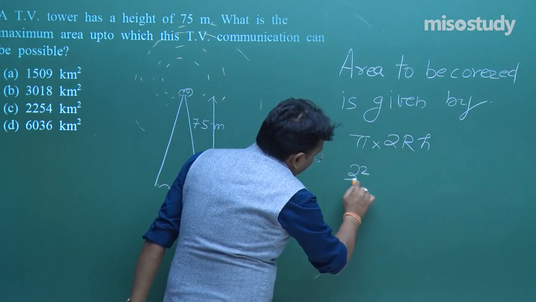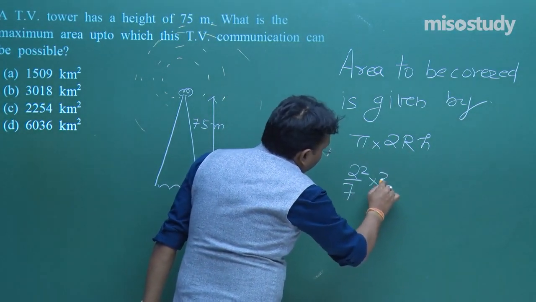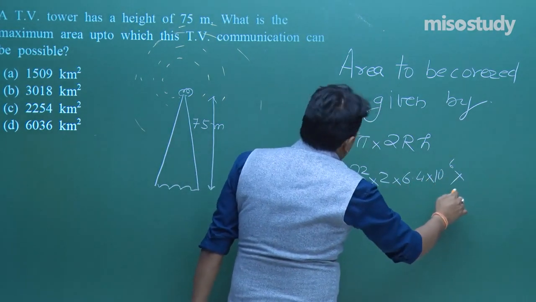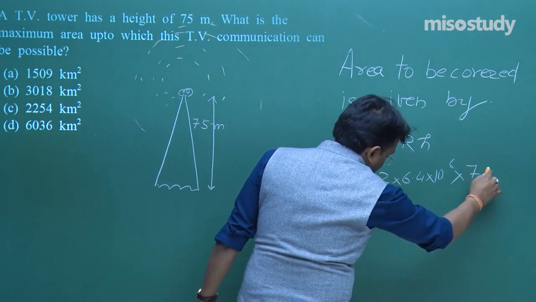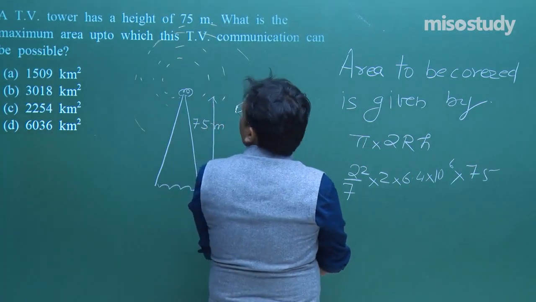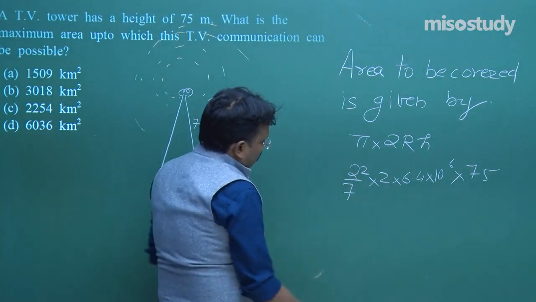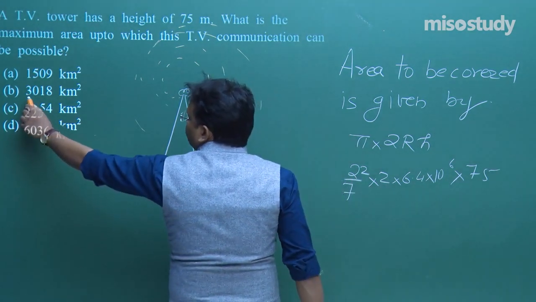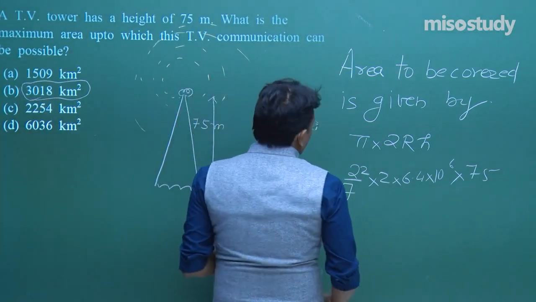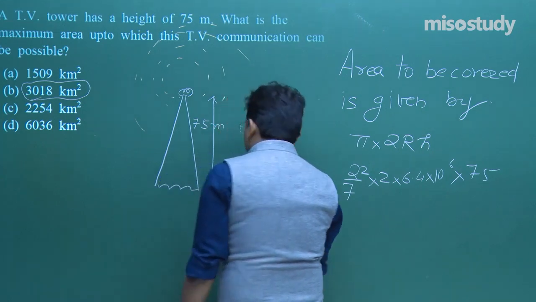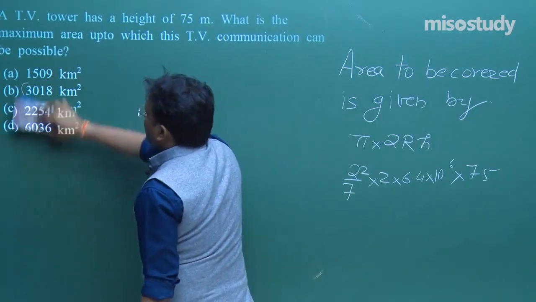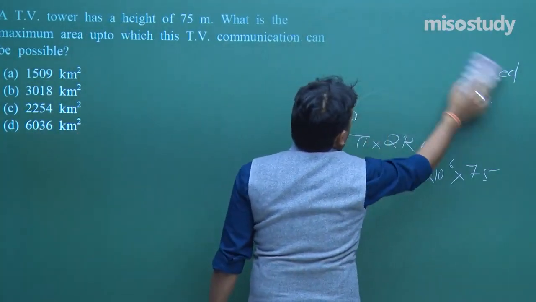You can say 22 upon 7 into 2 into 6.4 into 10 to the power 6, into height, which is 75 meter. And then if you solve it, you can easily say that 3018 is the correct answer. So as such nothing is difficult over here, simply you have to use a very simple basic result, and just by one step calculation you can get the values.